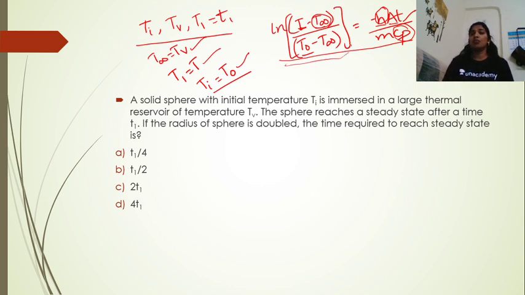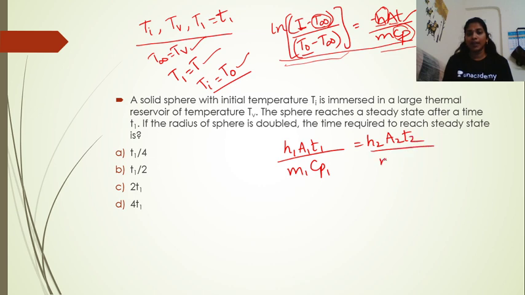So the LHS of both the cases are the same, right? So we have to equate the RHS of both the cases, which means h1 A1 t1 by m1 Cp1 is equal to h2 A2 t2 by m2 Cp2. As the materials are not changing, Cp1 and Cp2 are the same, h1 and h2 are also the same.